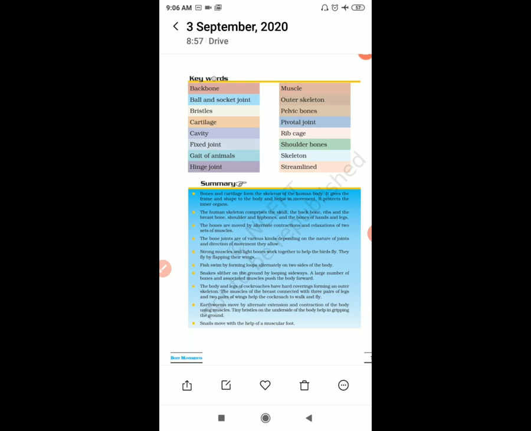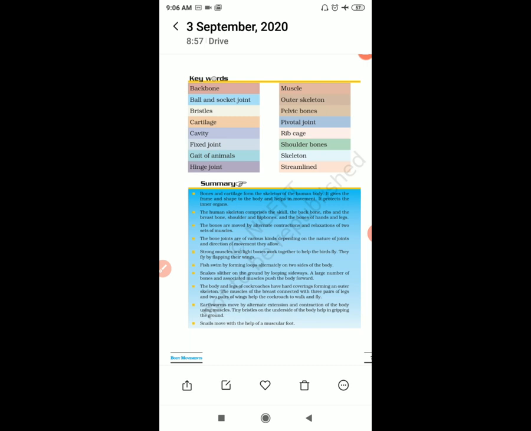Then comes the hinge joints. What are hinge joints? Which can move only in two directions. These are hinge joints. They move back and forth, just in two directions, like a door. They are called hinge joints. For example, our elbow and our knee are hinge joints.